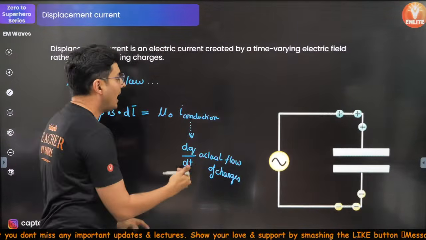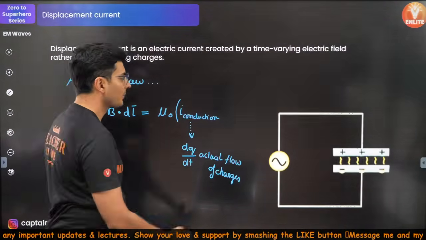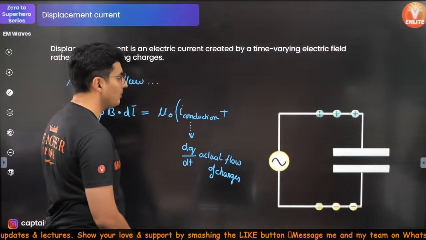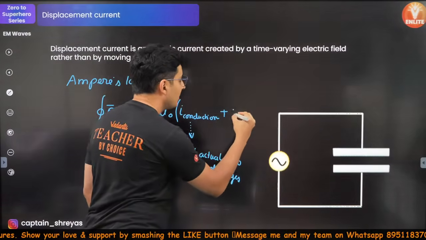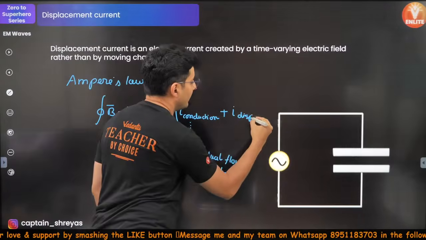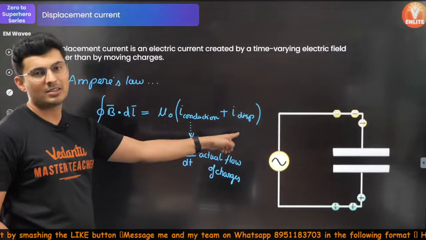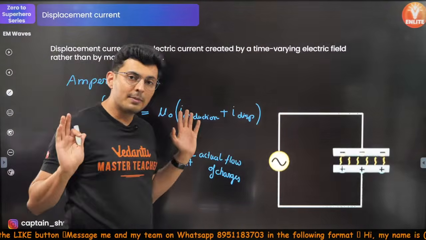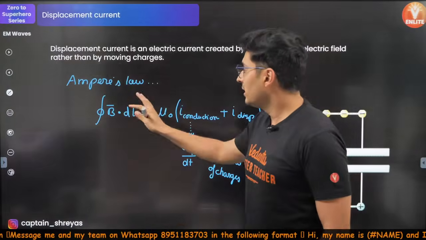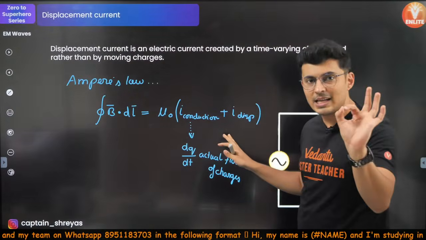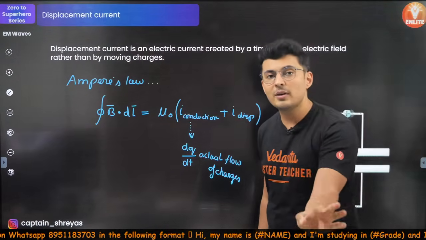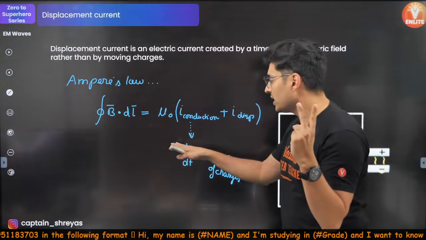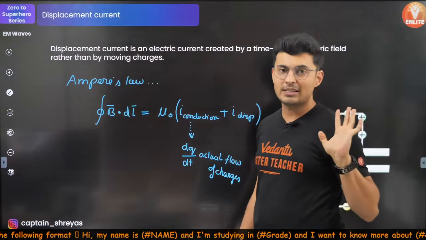You need to add one extra term over here. So what will be that extra term, my warriors? That extra term is your same displacement current from before. Everybody got this? So the Ampere's law remains the same, just that the current should include both the currents, conduction current as well as the displacement current.